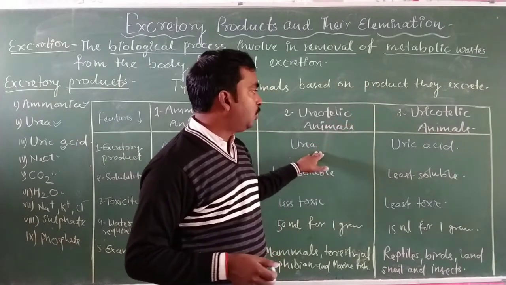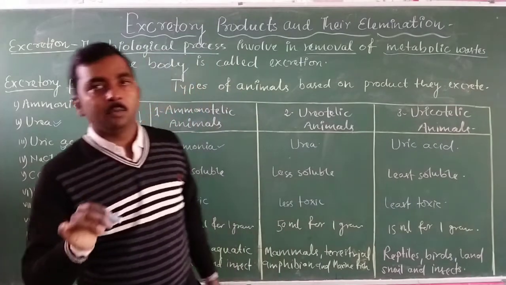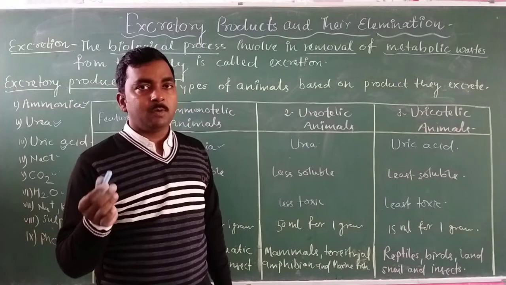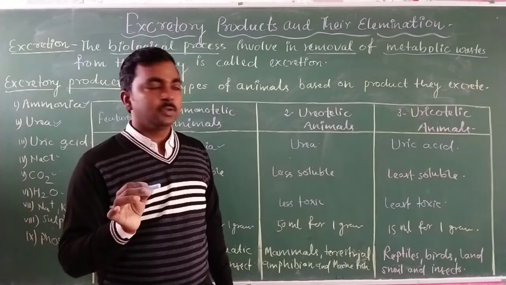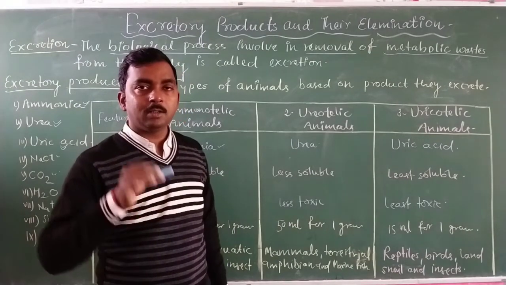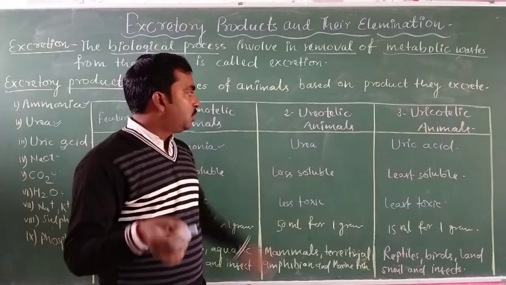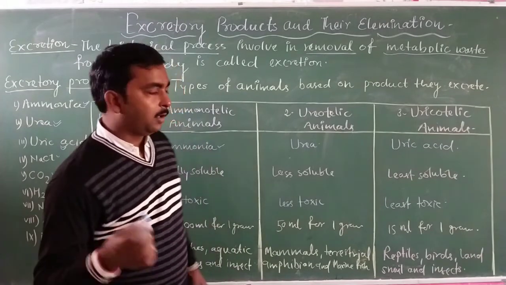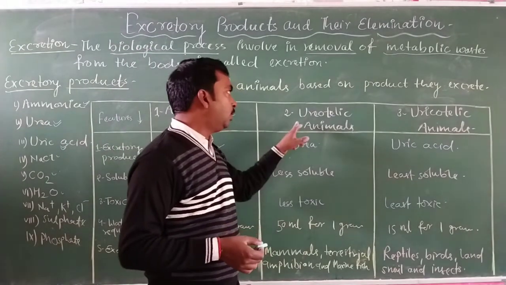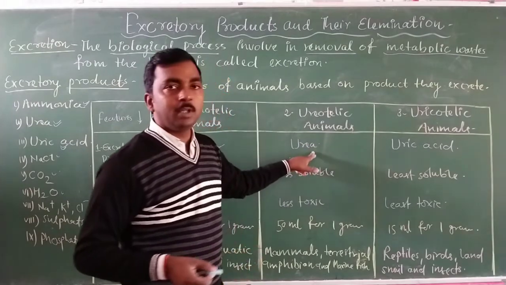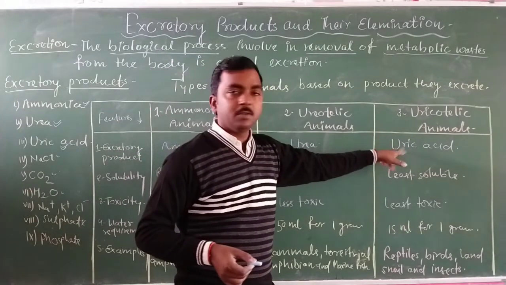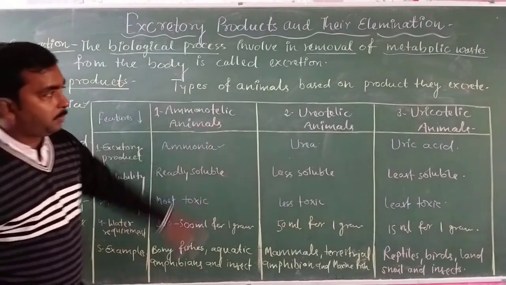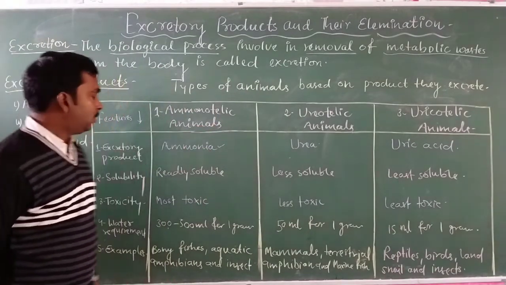They produce urea and uric acid from that ammonia just after the formation of ammonia in the liver. This means the liver is the main organ that converts ammonia into urea as well as uric acid, which are less toxic nitrogenous substances. So ureotelic animals release urea, and uricotelic animals release uric acid. These are the excretory products.